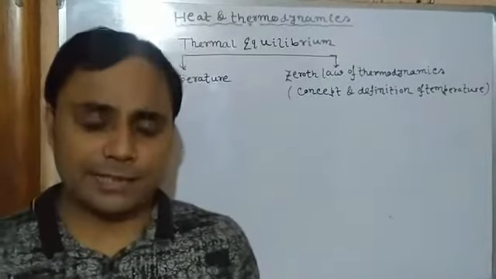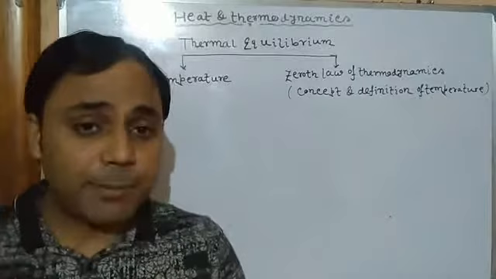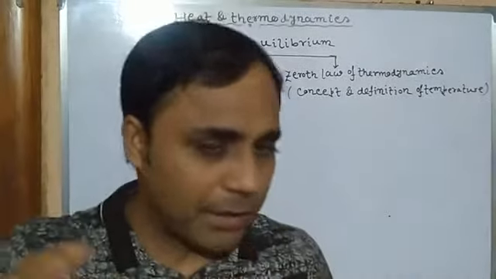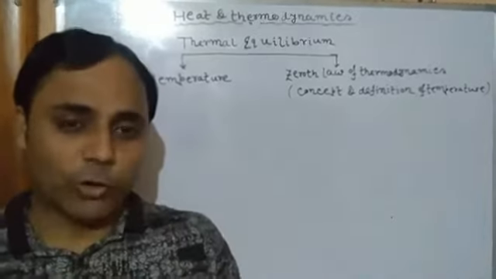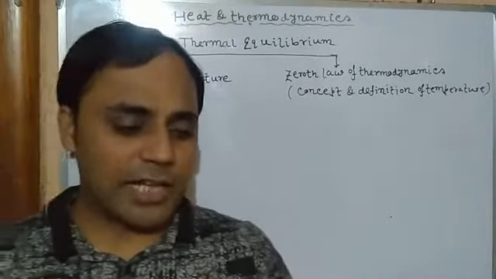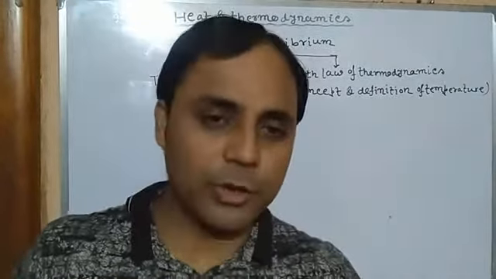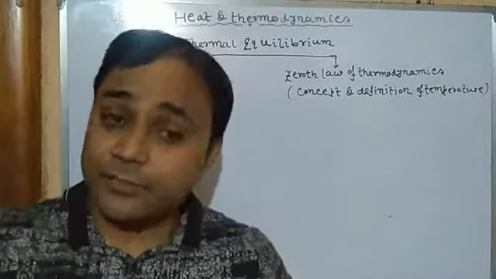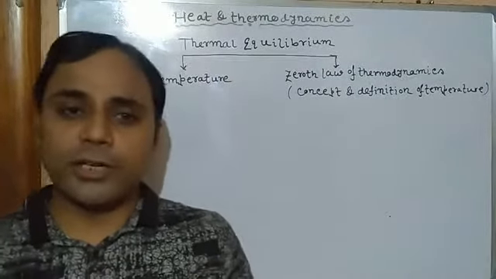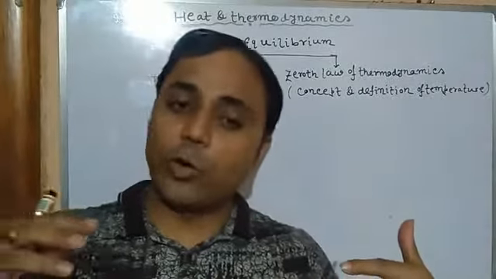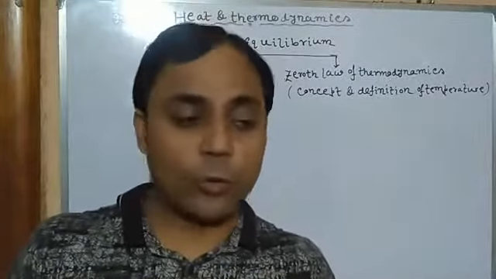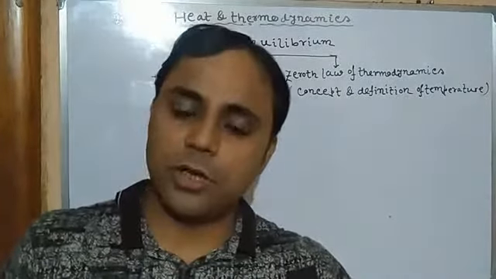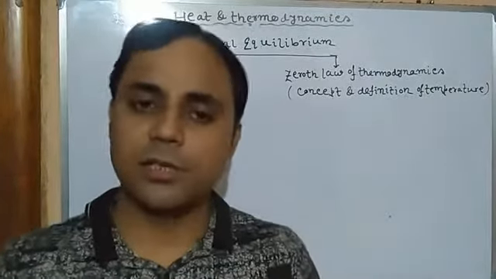But the fact is that this thermal sensation by touch cannot be the only dependable method. Why? Because it is impossible to touch an extremely hot or extremely cold object, isn't it? And even if two bodies are kept in contact with each other for a long time, one body may appear hotter and the other colder.